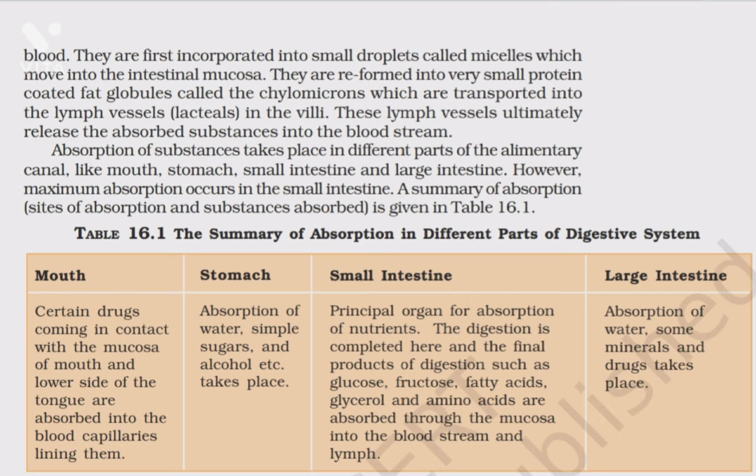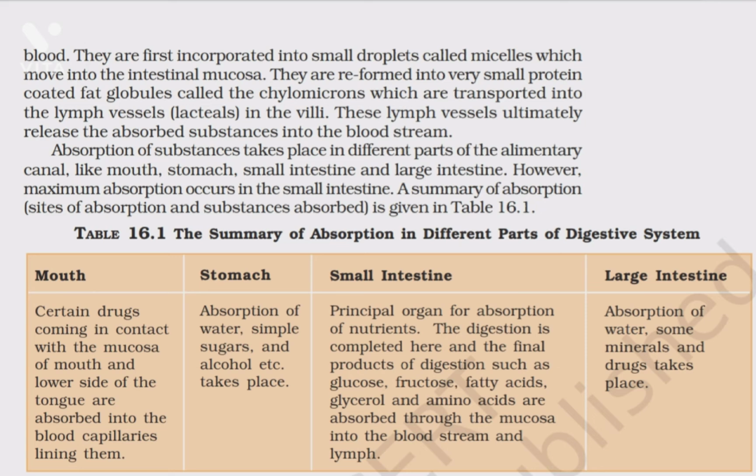Absorption of substances takes place in different parts of the alimentary canal like the mouth, stomach, small intestine and large intestine. However, maximum absorption occurs in the small intestine. A summary of absorption, site of absorption and substances absorbed is given in Table 16.1. Table 16.1, the summary of absorption in different parts of the digestive system.